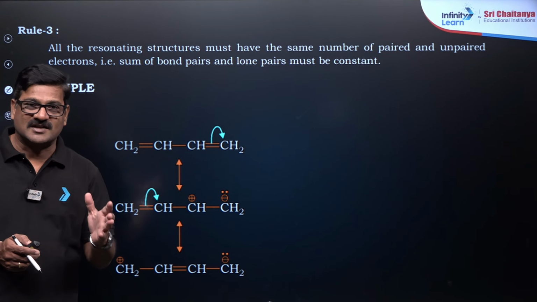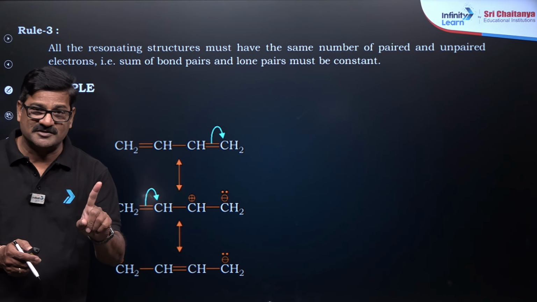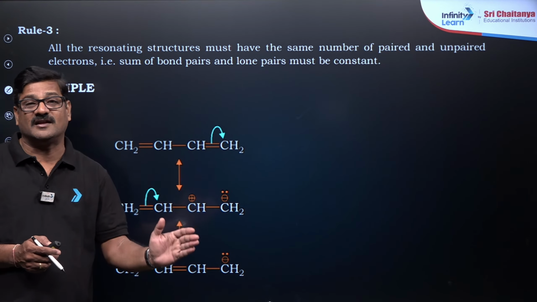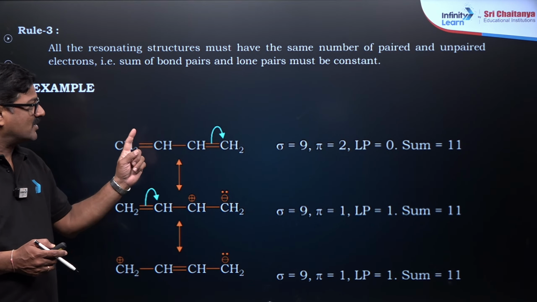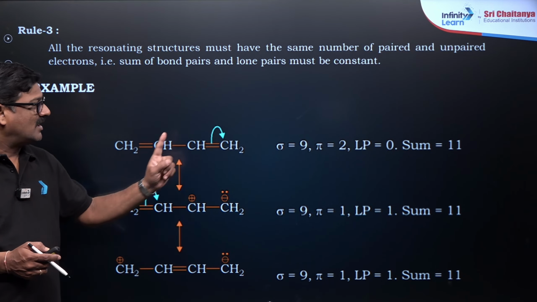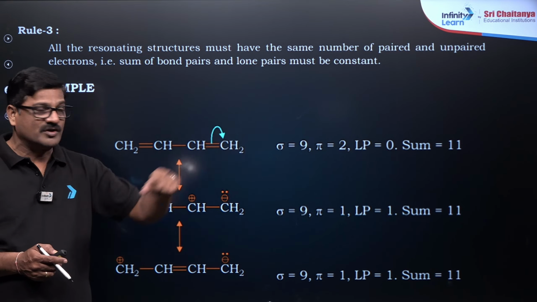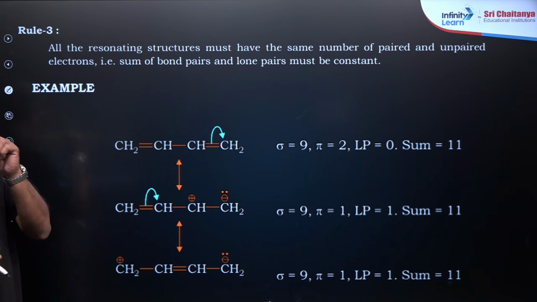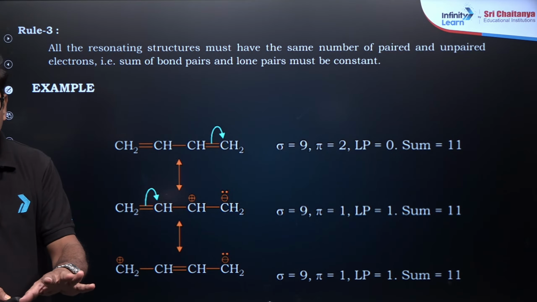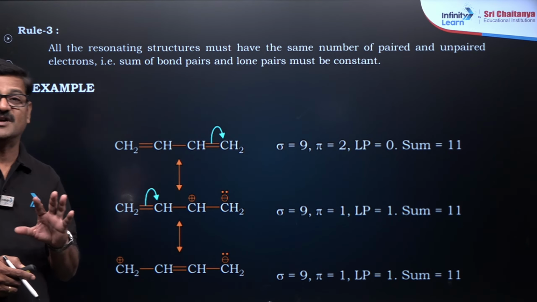Position of the electrons can be changed. Position of the atoms cannot be changed, but the sum of all the electron pairs should be same. You see, उसमें sigma bonds 9, pi bonds 2 and lone pair 0. Sum is going to be 11. उसमें आपका sigma bonds 9, mind it, sigma bonds are always constant in the resonating structure. Pi bonds ही बदलते हैं.